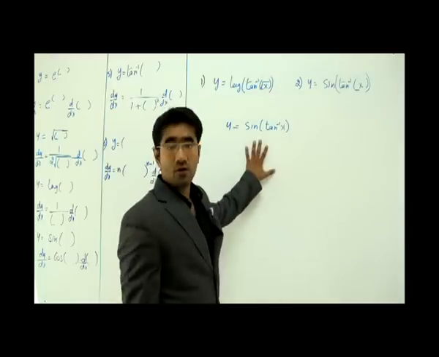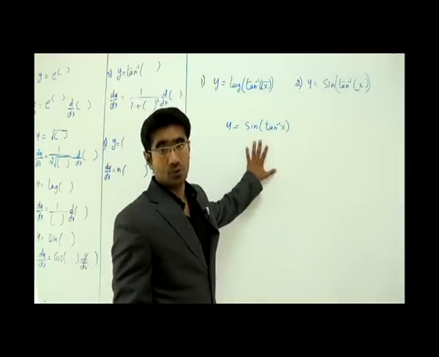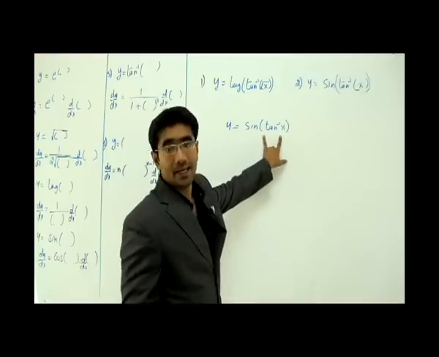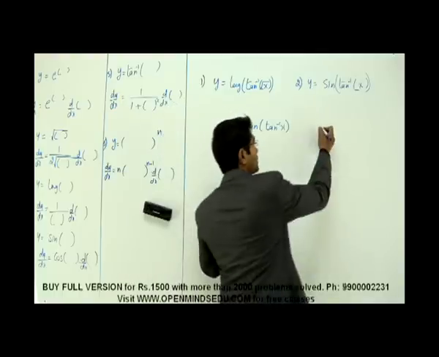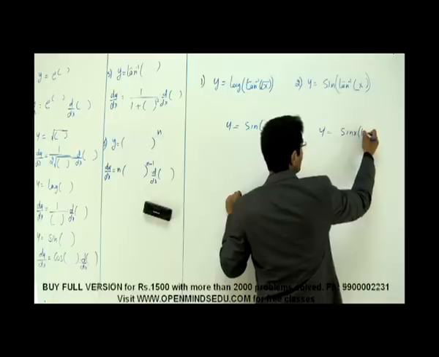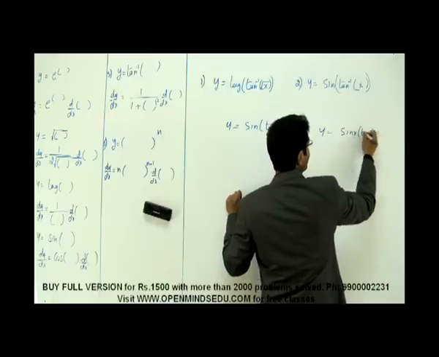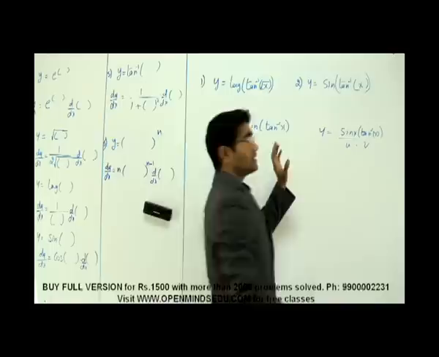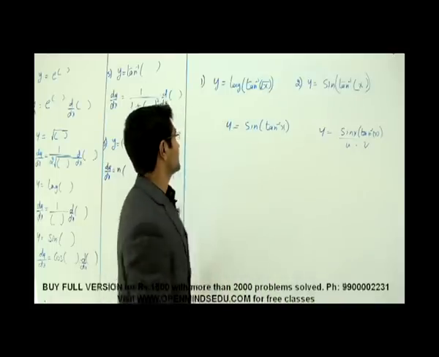Now again, let us try to identify whether it is product rule or chain rule. So what was the deal? If at all there is only one x, then it is only chain rule. If my question was y is equal to sine of x into tan inverse of x, I can see that there are 2 x's here, 1 x here, 1 x here. This becomes u and this becomes v. So that is product rule. Now let's go with this guy.